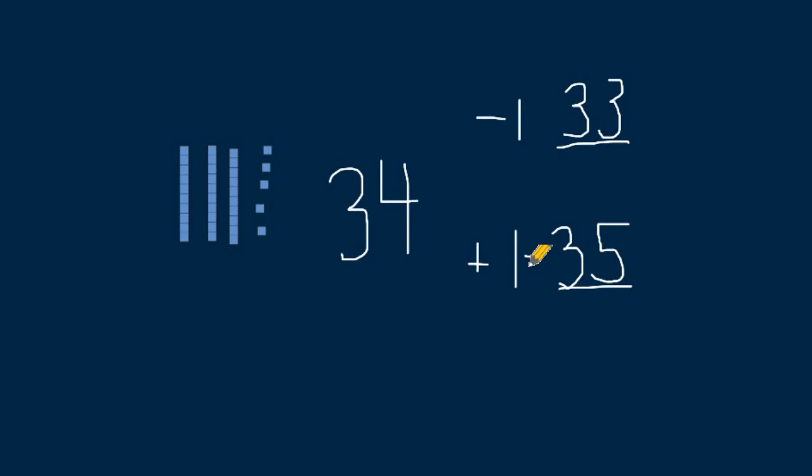We'll go ahead and we can write a little equal sign if that helps us. Okay, so here we are. We have 34. We added 1 in our ones place to make 35. We had 34, and we subtracted 1 in our ones place, and we got 33.